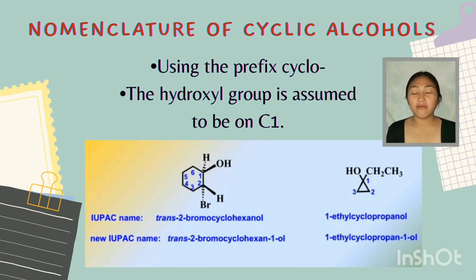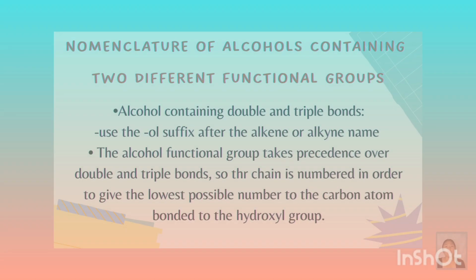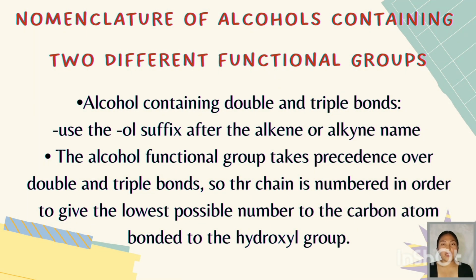Good day everyone, I am Jerica Hinabe and I'm going to discuss the nomenclature of cyclic alcohols. A cyclic hydrocarbon is designated by the prefix cyclo, which appears directly in front of the base name. We should not forget that when we are dealing with cyclic alcohols, we should always put cyclo when we are naming. So I have here an IUPAC name, trans-2-bromocyclohexanol, and the new IUPAC name, which is trans-2-bromocyclohexan-1-ol.